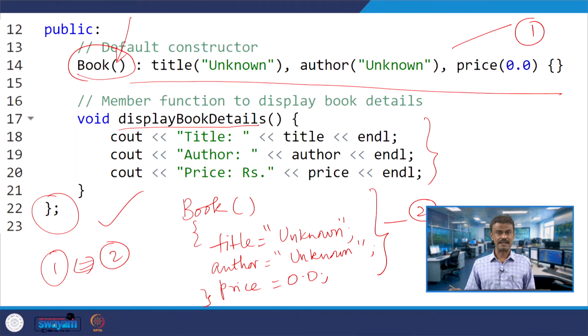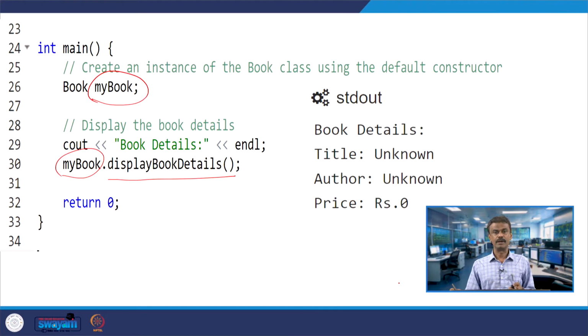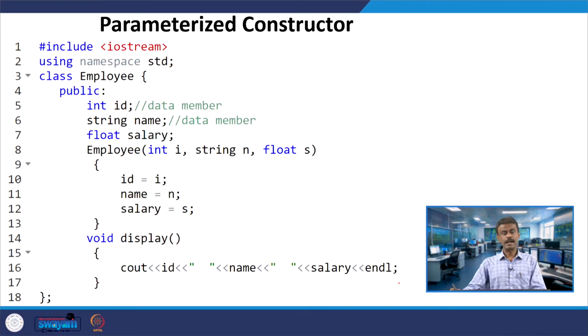So, we have done this line number, either you can use line number 14 or here I have given the second one. So, you can use any one, and then we have seen the output. So, now this is all about default constructor.